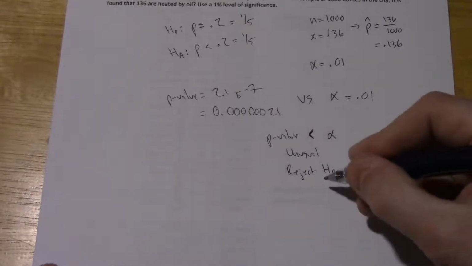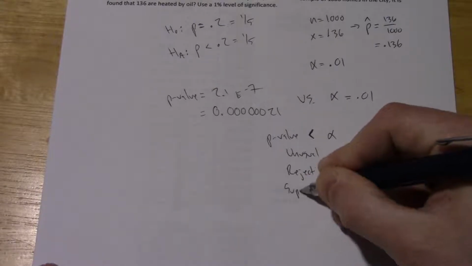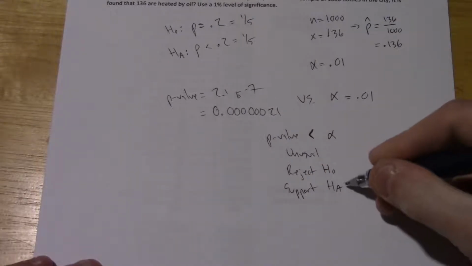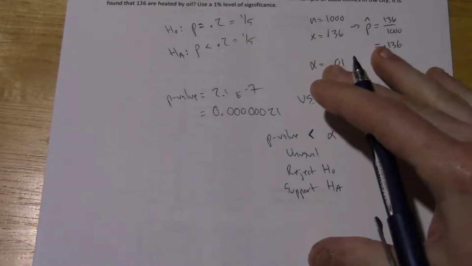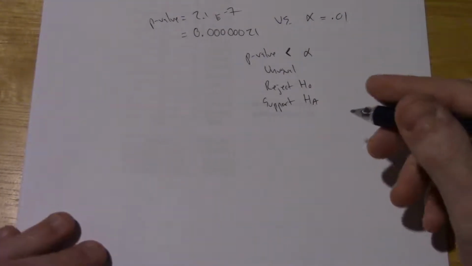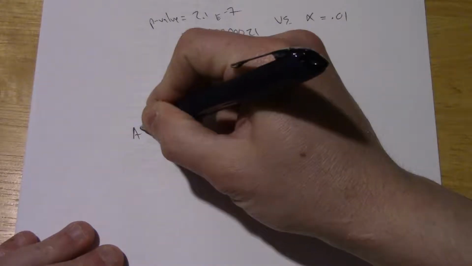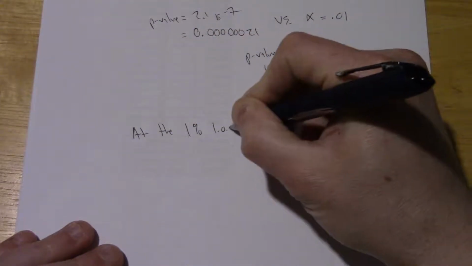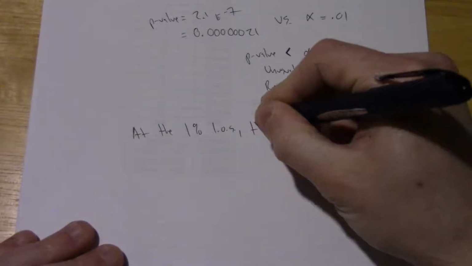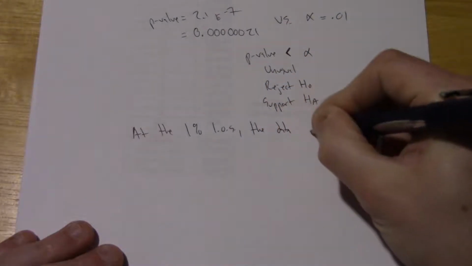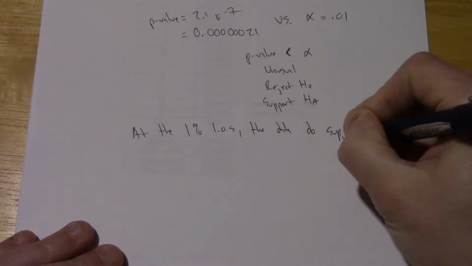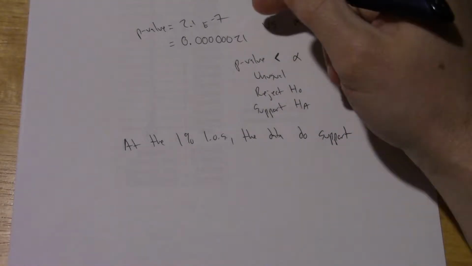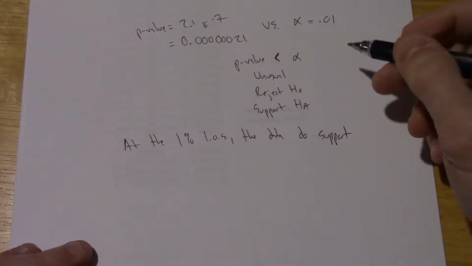So if we reject the null hypothesis, then that means we support the alternative. And again, we frame our conclusions in terms of the alternative hypothesis. So in this case, at the 1% level, the data do support HA. The data do support that p is less than 0.2.